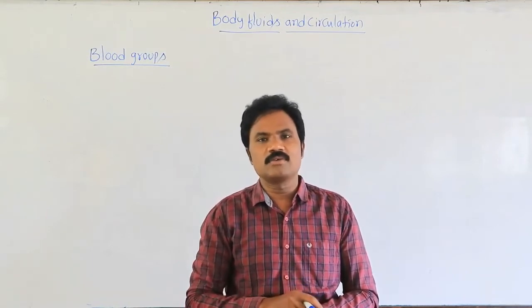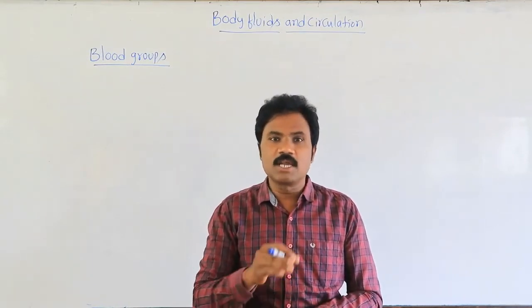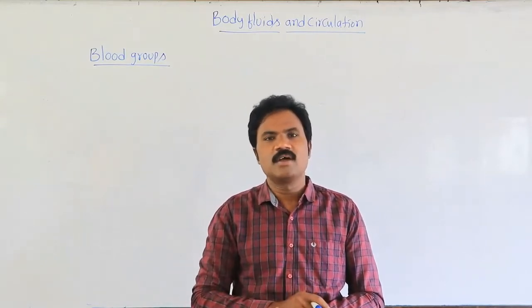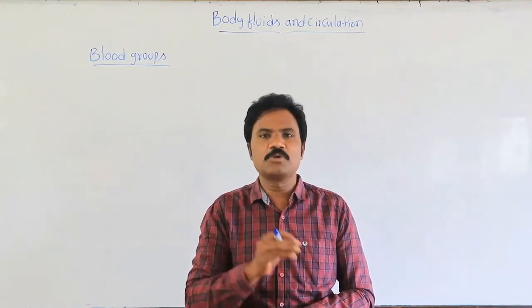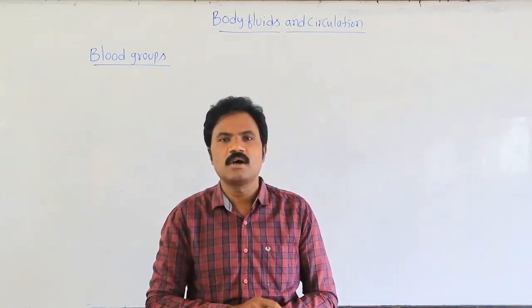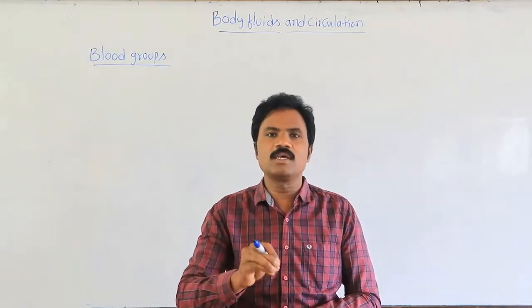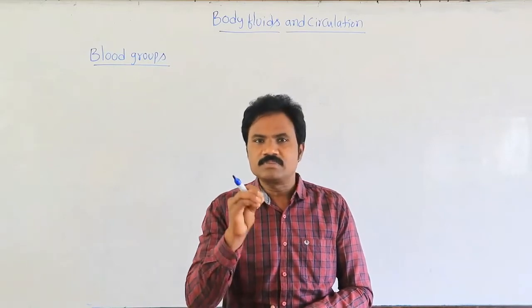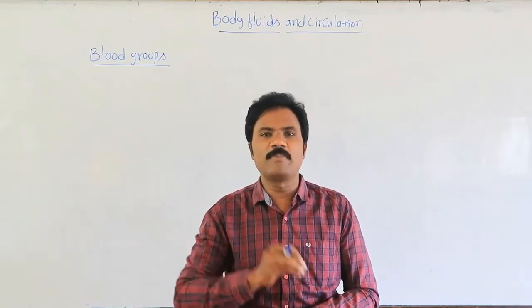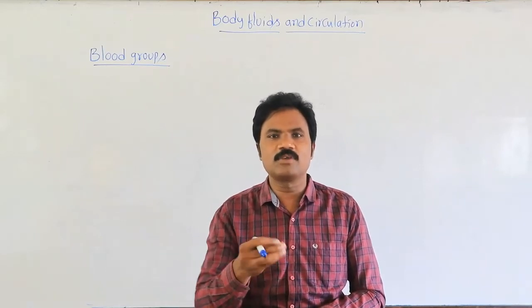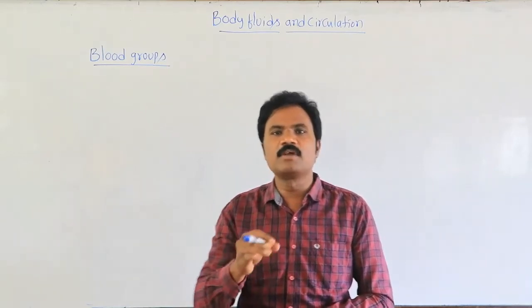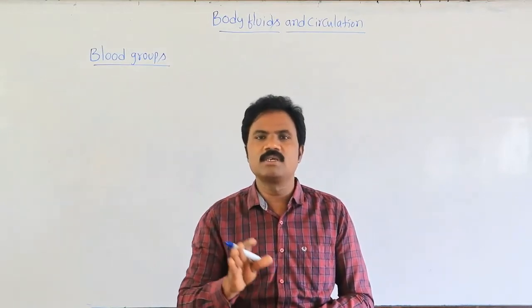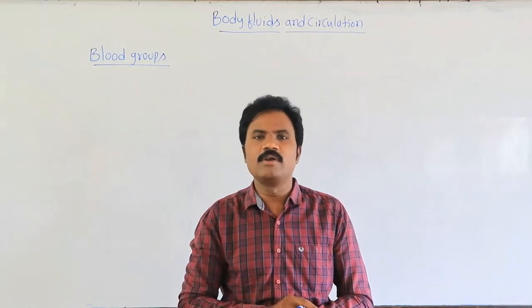Already in the last class we discussed the body fluids which help in the transportation of food material, gases, hormones, and nitrogenous substances. We also discussed blood as well as lymph. Blood contains maximum plasma, which is 55%, along with 45% formed elements like red blood cells, white blood cells, and blood platelets. So we already discussed this.